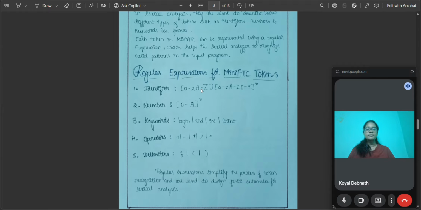So what about identifiers? The first character must be a letter. Next, the remaining characters can be letters or digits. That's the meaning of this. Here the star indicates one or more digits we can have. So these expressions help lexical analysis recognize valid patterns effectively and efficiently. Regular expressions simplify the process of token recognition and are used in designing finite automata for lexical analysis.